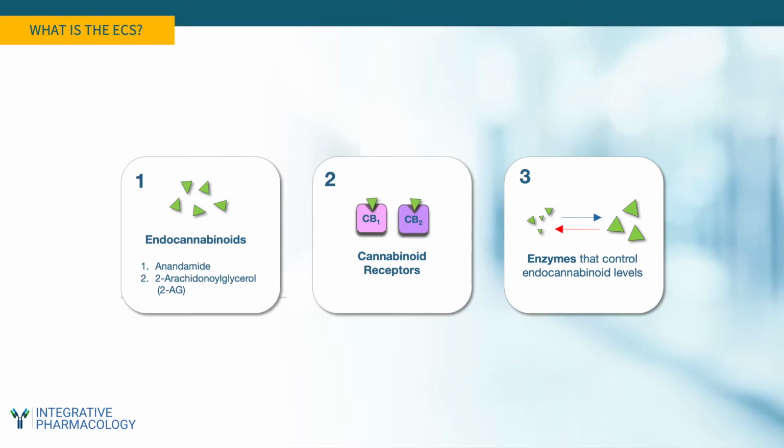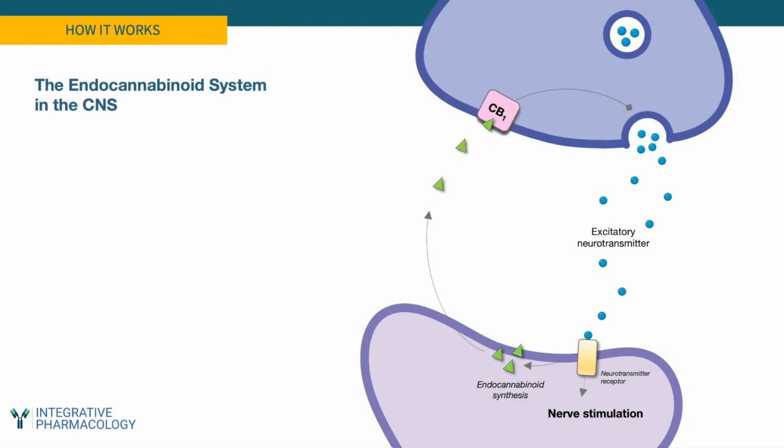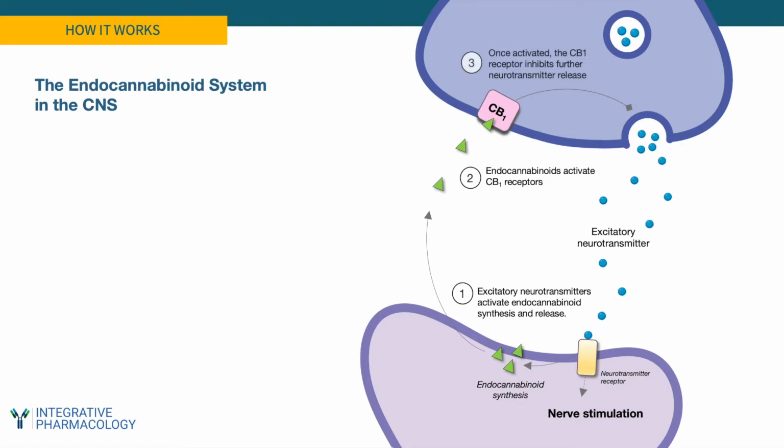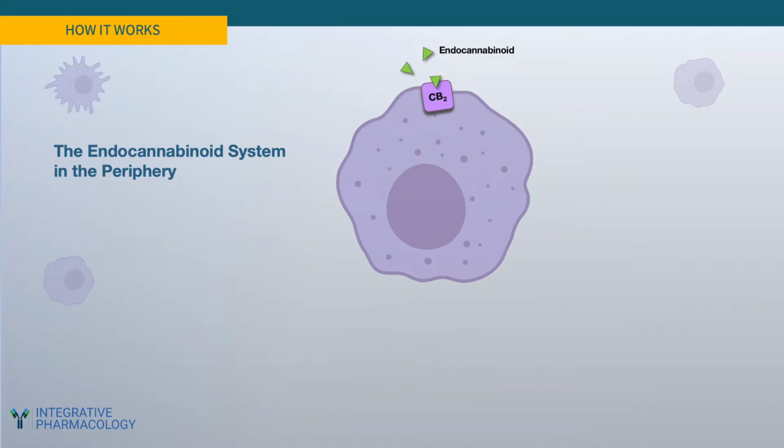This is a schematic showing how endocannabinoids work in the central nervous system at the level of a synapse. The CB1 receptor predominates here in the CNS, and it functions to restrain excessive neurotransmission. So a neurotransmitter binds to its receptor, and that binding triggers the synthesis of the endocannabinoids, which travel back in a retrograde pattern and bind to presynaptic CB1 receptors, and that acts as a brake that reduces the further release of that excitatory transmitter.